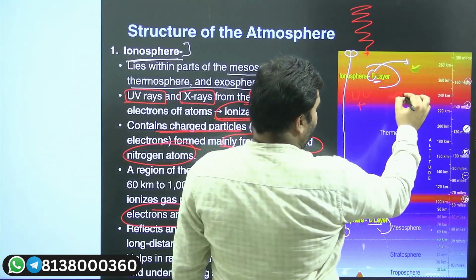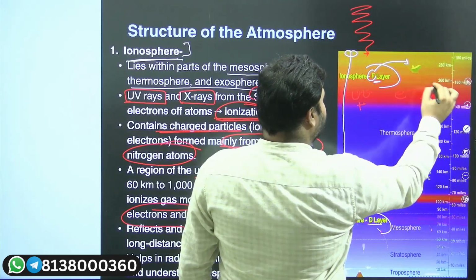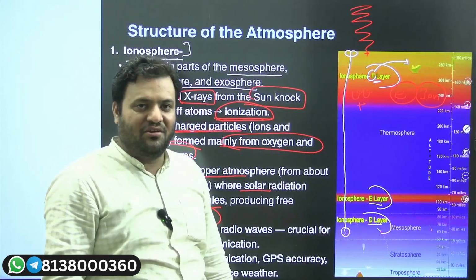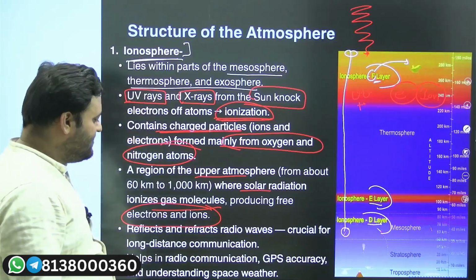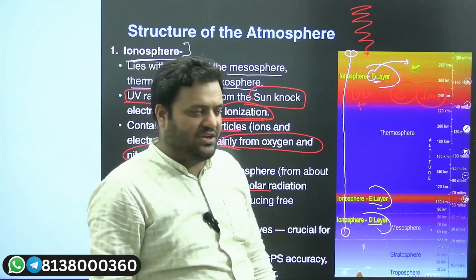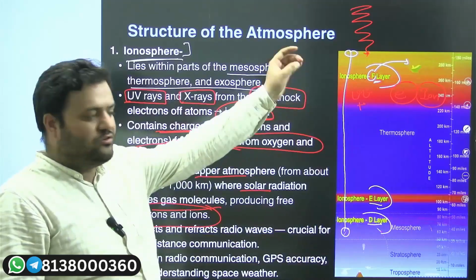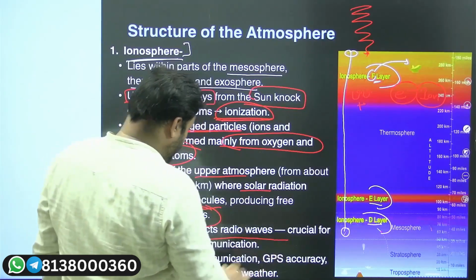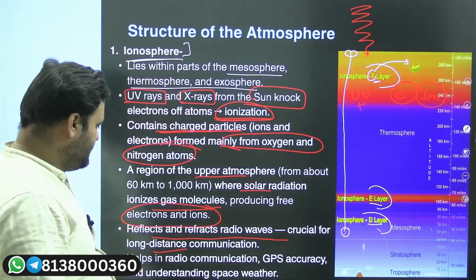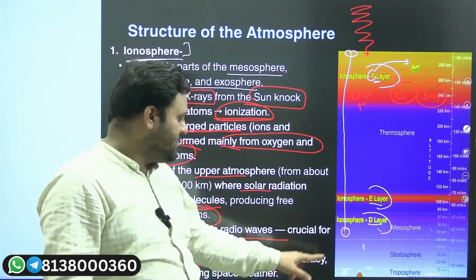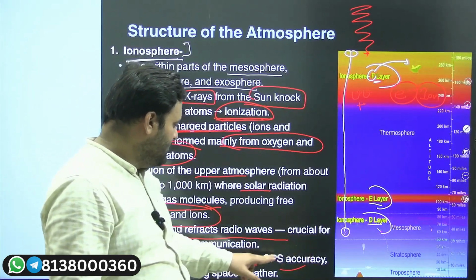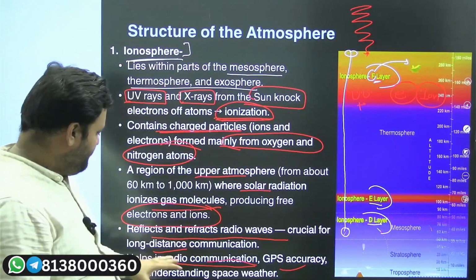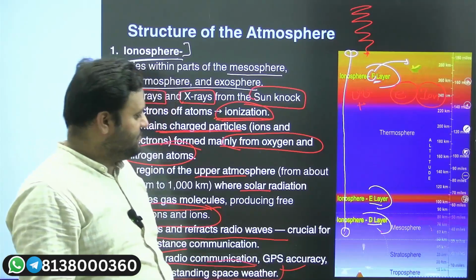These free electrons and ions act like an antenna for radio wave communication, because they reflect and refract radio waves, which is crucial for long distance communication. And yes, radio communication and GPS accuracy depend on it. This particular F layer is very helpful with respect to understanding space weather as well.